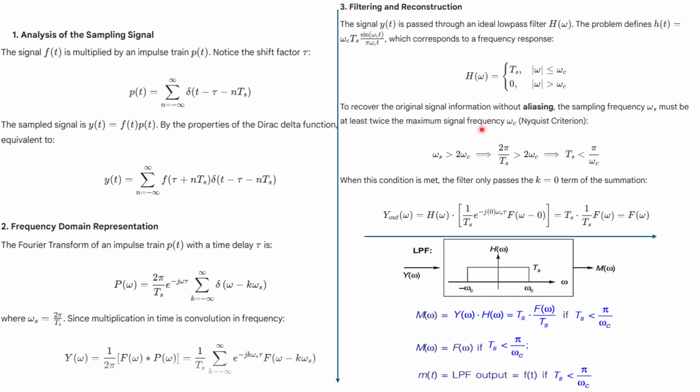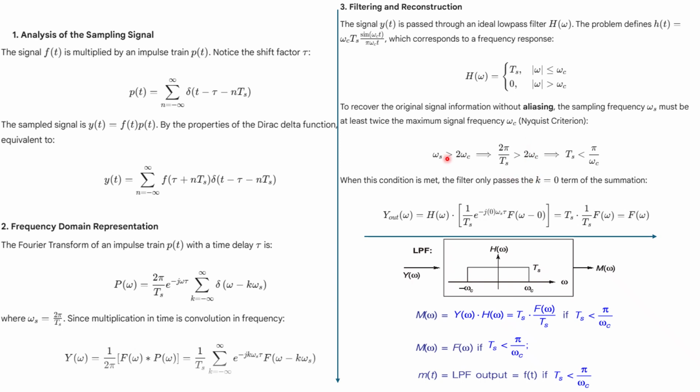In order to recover the original signal information without aliasing, meaning without error, the sampling frequency omega s must be at least twice the maximum signal frequency, that is omega c, as per the Nyquist criterion.